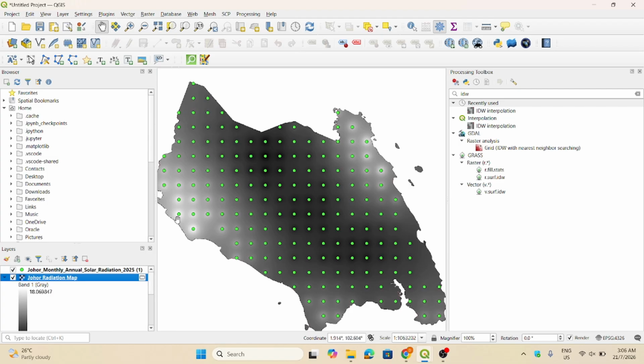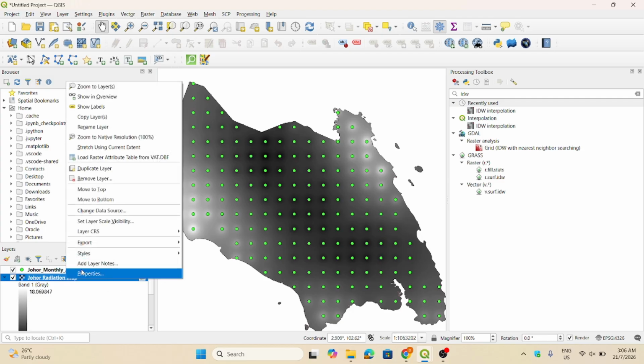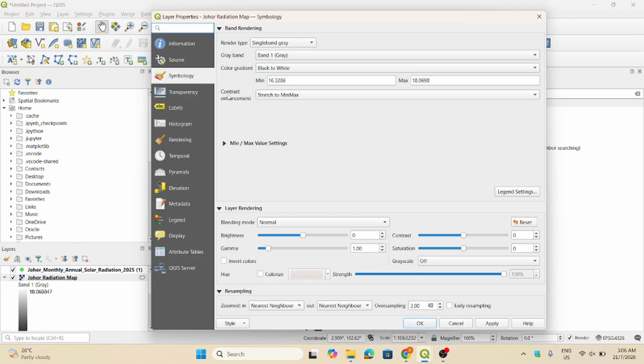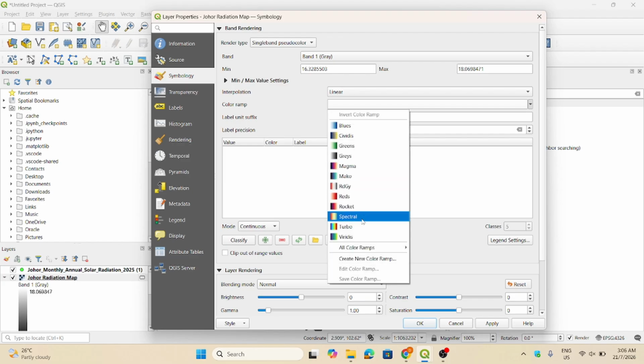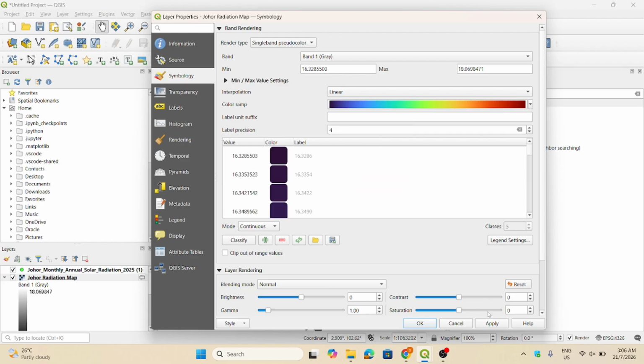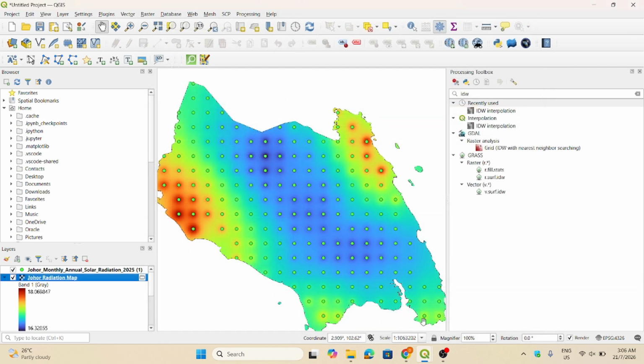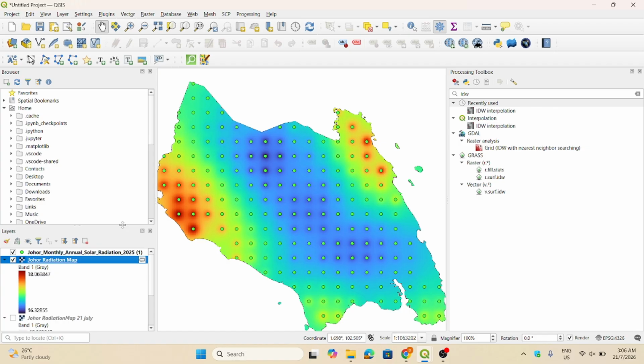You can change to any colors. When you change the color, you can see the different locations. The orange area has very high radiation,